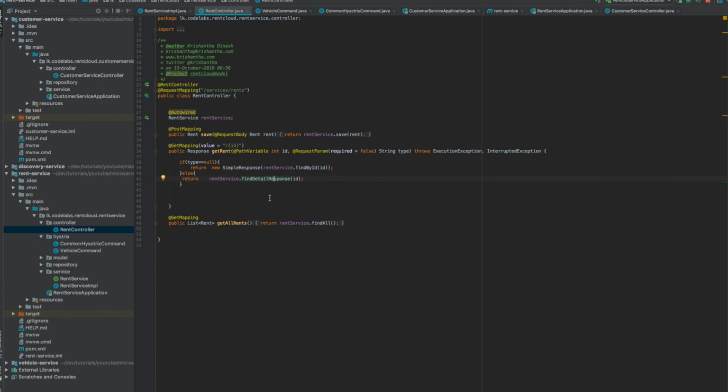Okay, so now I implemented the Hystrix command circuit breaker pattern in different ways, right? Actually three different ways. One is to use the Hystrix command annotation, right, which is not encouraged to use. That's not good to use because that has so many problems. And the second way is to create a separate command for each circuit protection you are going to make. The third way is to use the common Hystrix command. So in that case, you can dynamically use this for any protection you want to make.